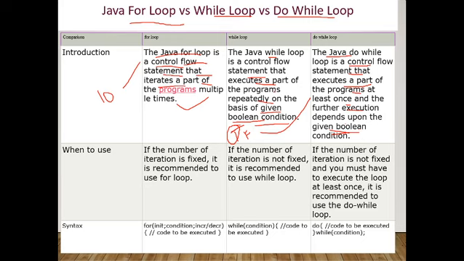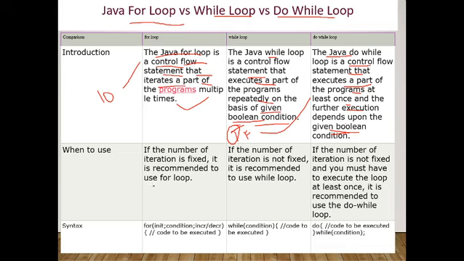So what is the similarity between while loop and do while loop? While loop has an unfixed number of iterations and do while also has an unfixed number of iterations. What is the difference between while loop and do while loop? While loop first checks the condition and then executes the statement. Do while first executes the statement once, then checks the condition. So this is the difference between the while loop and do while.